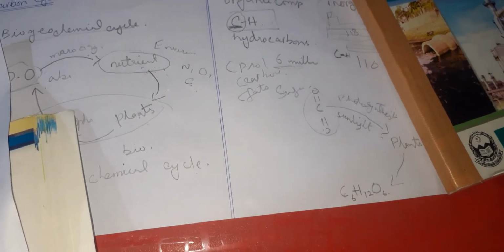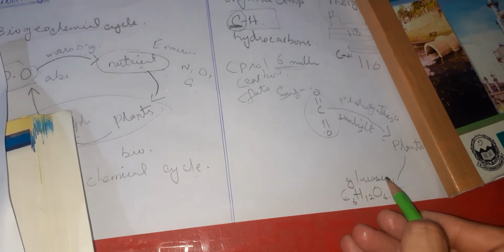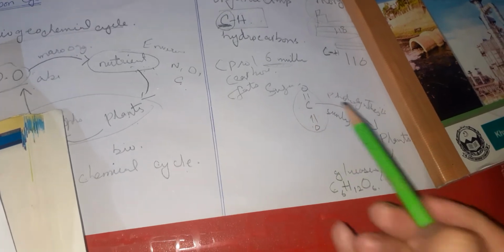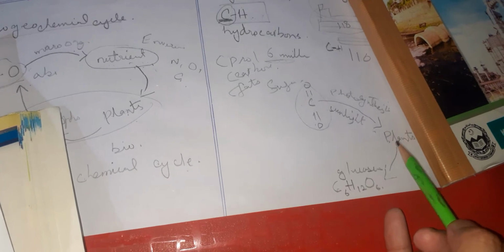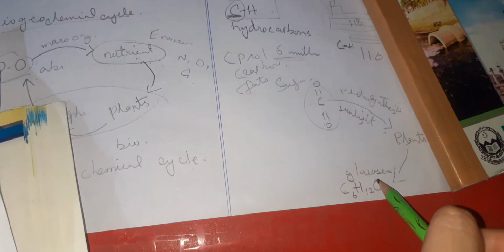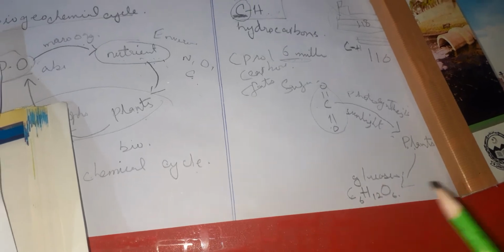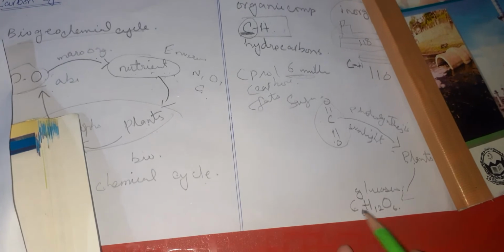C6H12O6, right? This is the formula for glucose. What I said, from the atmosphere, the carbon dioxide is trapped by plants with the help of sunlight, and then plants change it in the process of photosynthesis into glucose. Then by various processes, metabolic activities, this glucose is converted into other compounds.